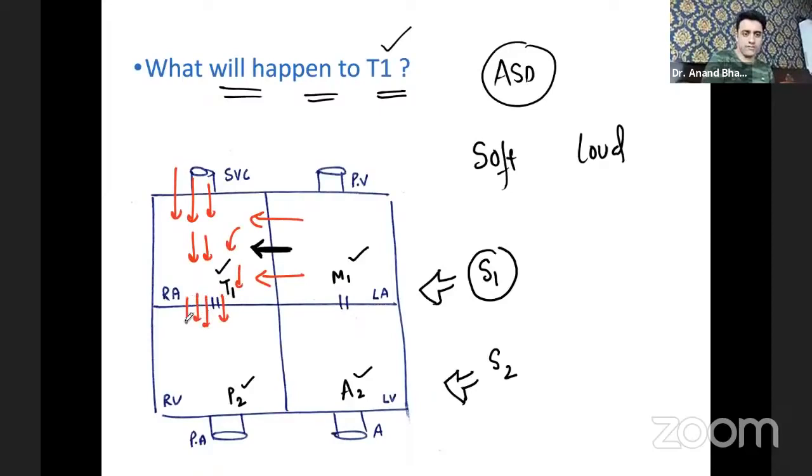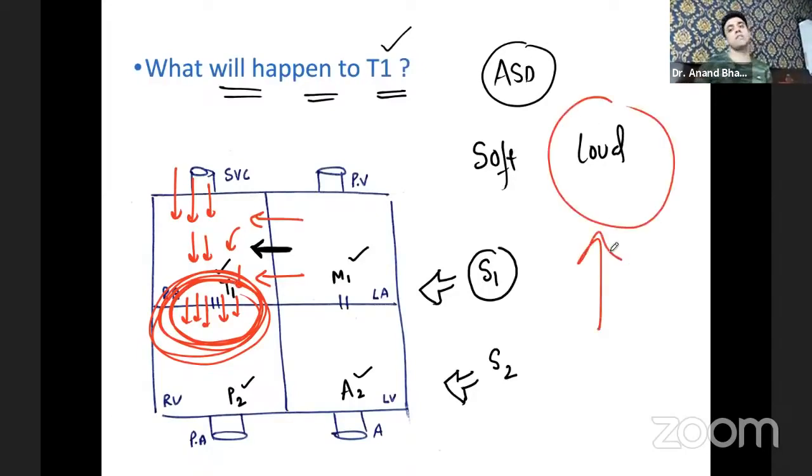So too much blood is entering through the tricuspid valve, yes or no? Do you agree with me? One flow from the superior vena cava to right atrium to right ventricle, and one from the left atrium to right ventricle. So with so much more blood, there will be a loud T1.